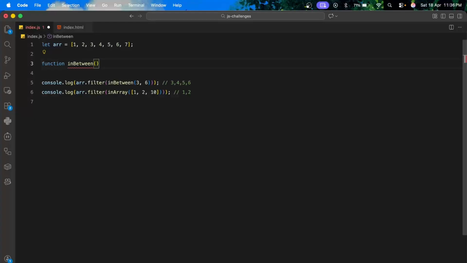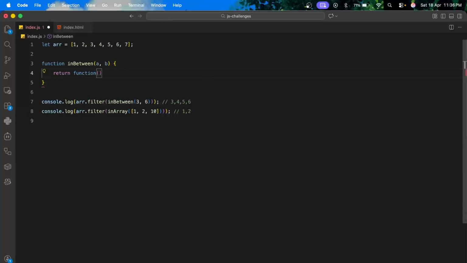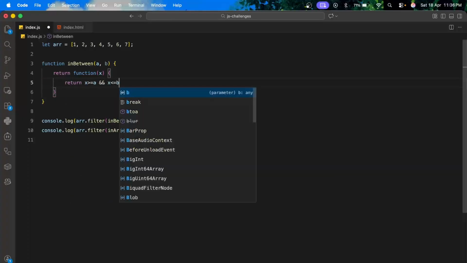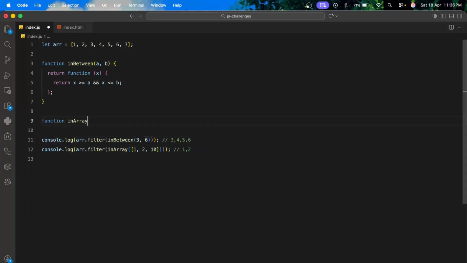So it is taking two parameters and it would return a function. It is a callback function. If x is greater than equal to a and less than equal to b. Similarly, function in array. So this is taking an array.